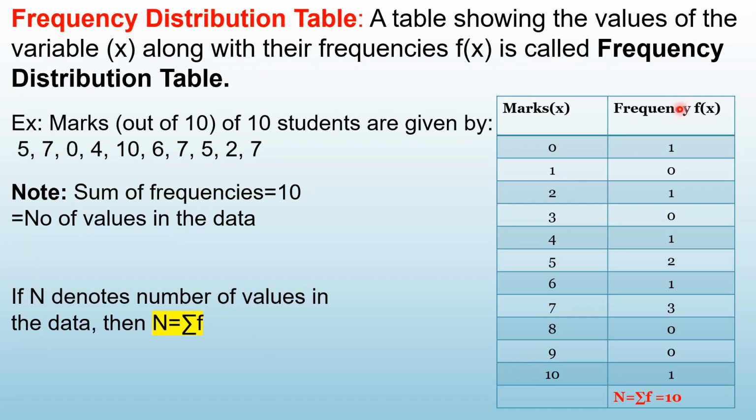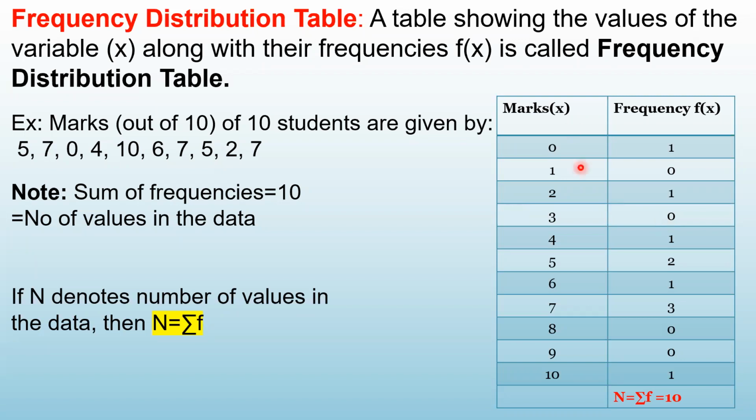In the second column, I will write down the frequency. Look at 0. How many times is 0 written in this data? Only 1. So the frequency of 0 is 1. Then 1. 1 is not written anywhere in the data. Nobody has got the marks 1, so the frequency of 1 is 0. What about the frequency of 2? 2 is written only once, so the frequency of 2 is 1. What is the frequency of 3? It is not written anywhere, so the frequency of 3 is 0.